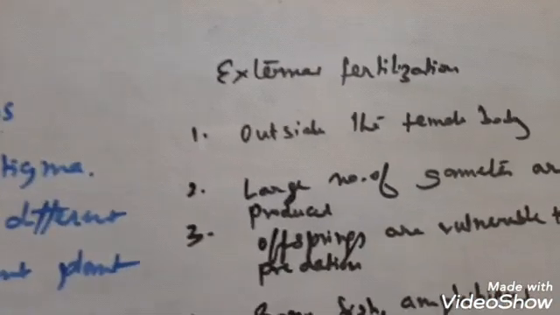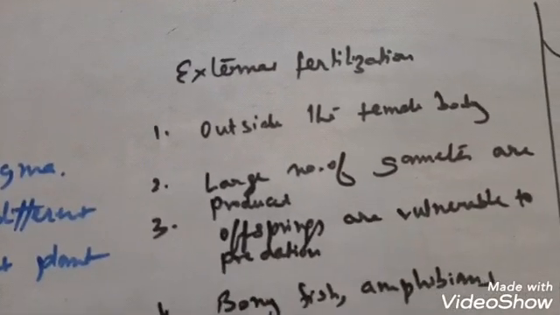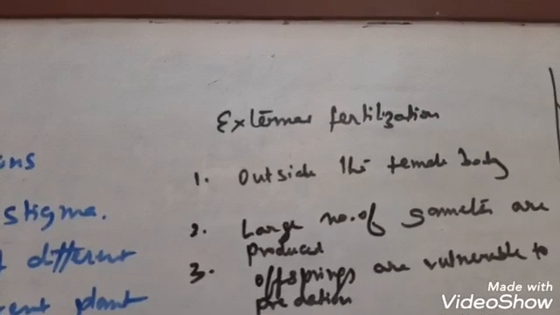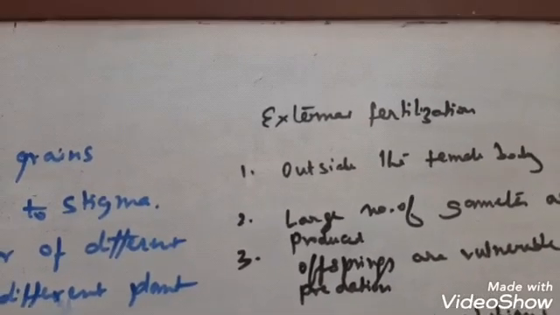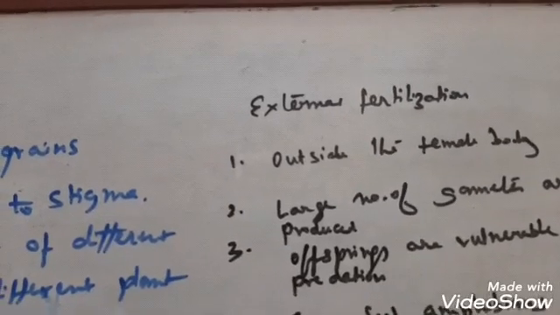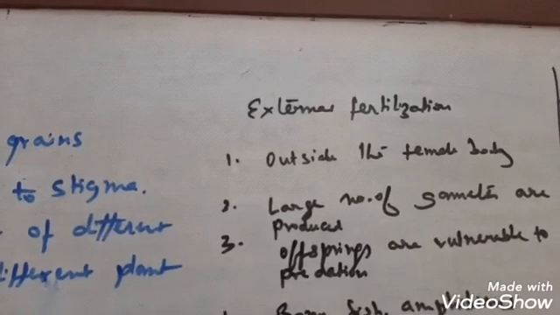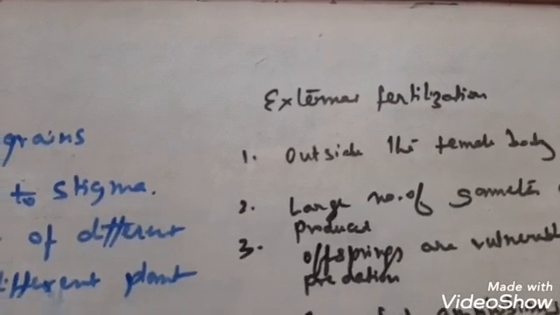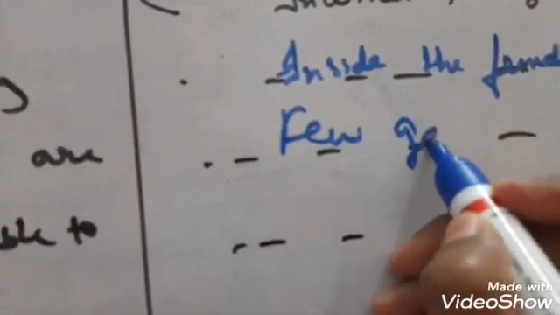So what's the next point thereafter? Now in external fertilization, as you know, the fertilization takes place in the water medium or the external medium outside the body. So the gametes are in danger of being eaten away by predators, or washed away by water, or there may be a large number of factors that may spoil the gametes. So in order to overcome this loss, the organisms produce a large number of gametes. Here, in internal fertilization, few gametes are produced.